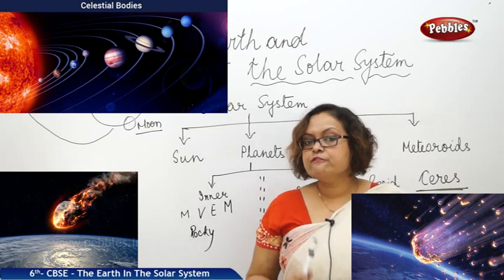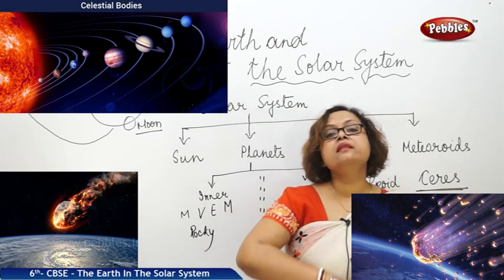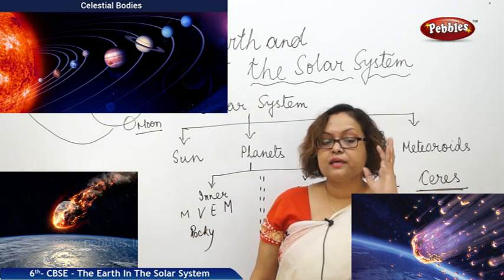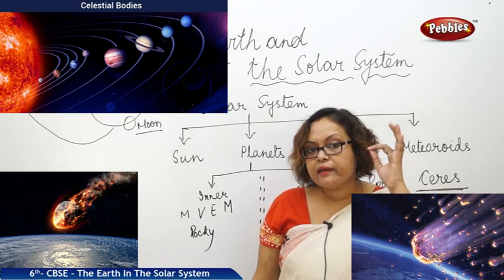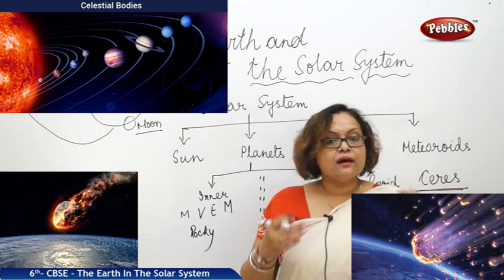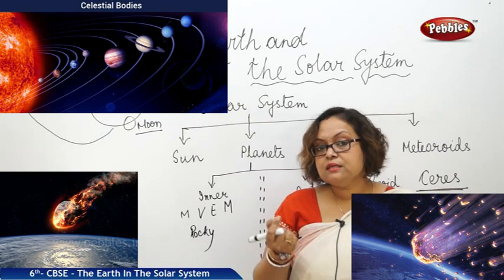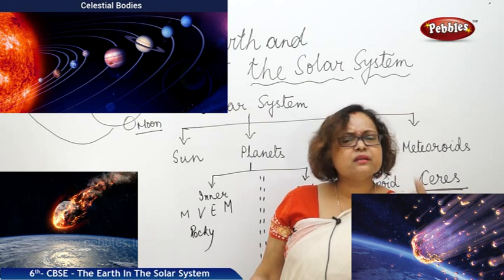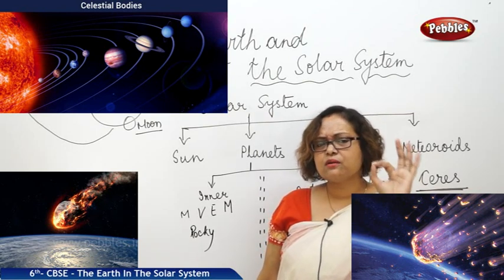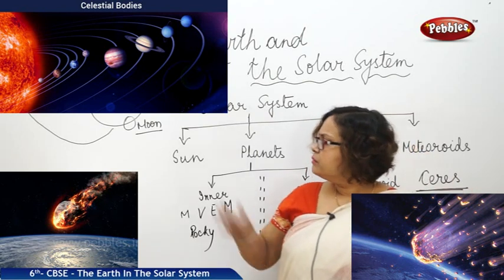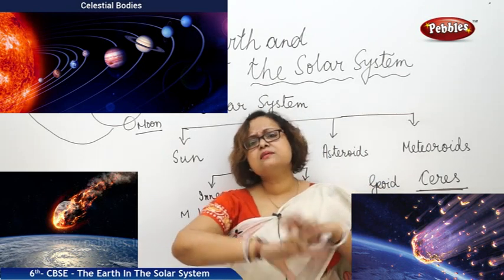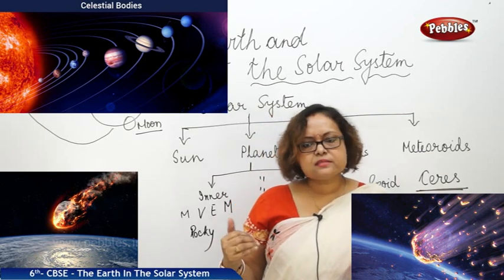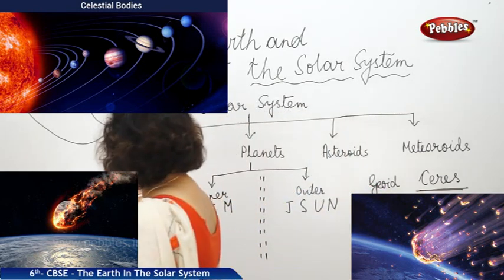You will not believe it, but in our universe there are millions of galaxies. We have no idea exactly how many galaxies there are. We are just a tiny particle if we consider it this way. So the solar system is nothing but the smallest, tiniest part of this Milky Way galaxy. Many millions of stars form this galaxy. Our galaxy's name is Milky Way.